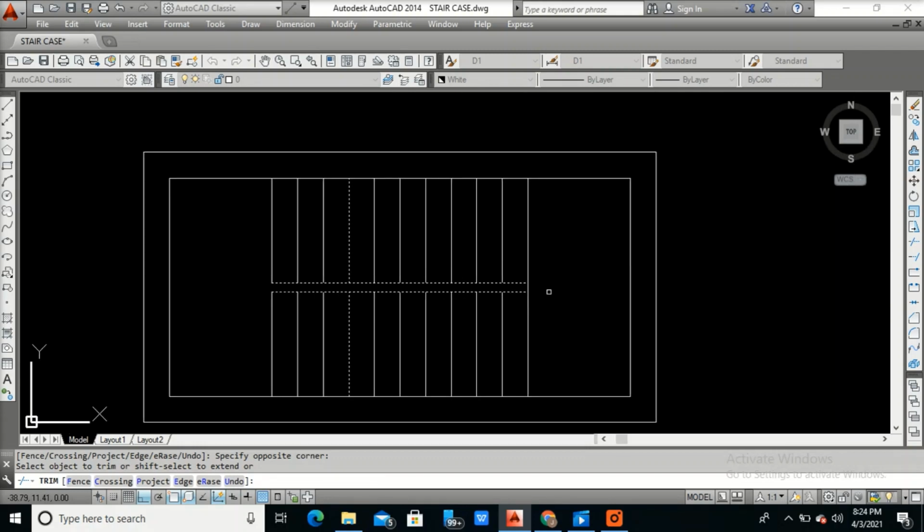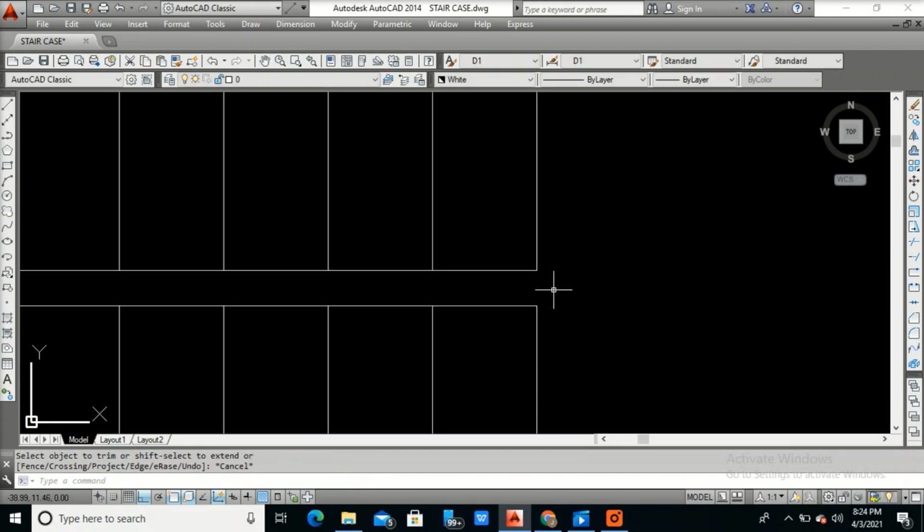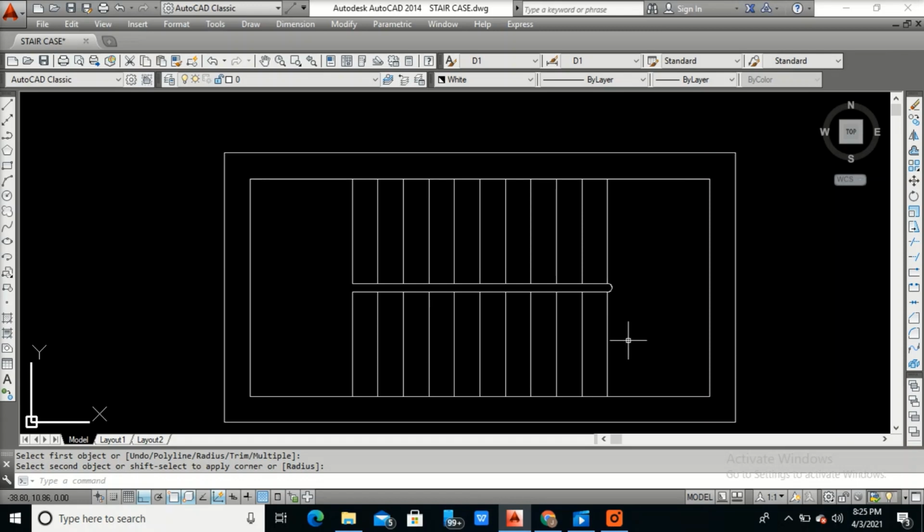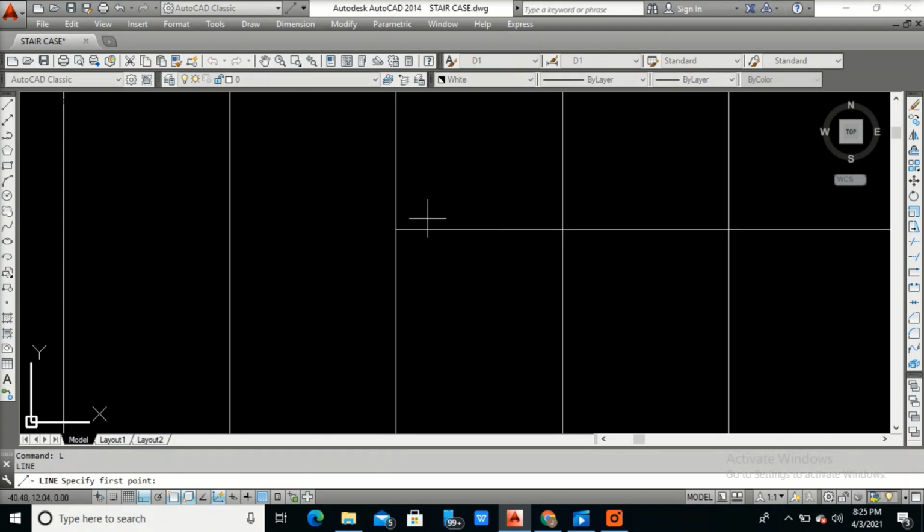You can remove this, you can remove this, and go for fillet, because this is the portion where you take a turn, so the railing has to bend like this. Now show the direction starting from here to there and somewhere here. You can just draw a triangle here, indicating that you're going up.